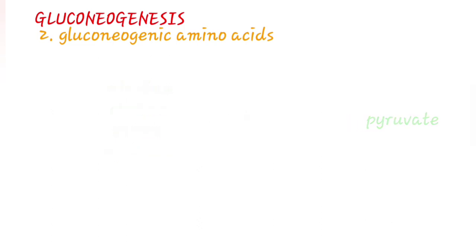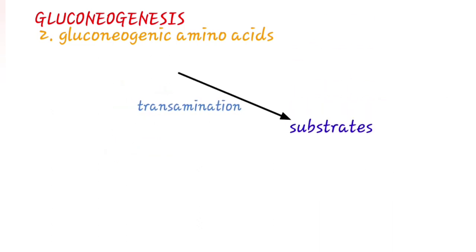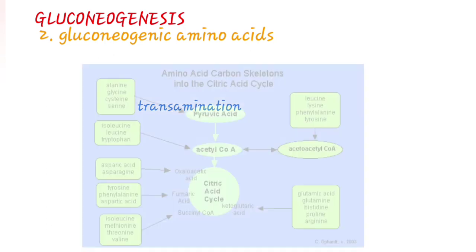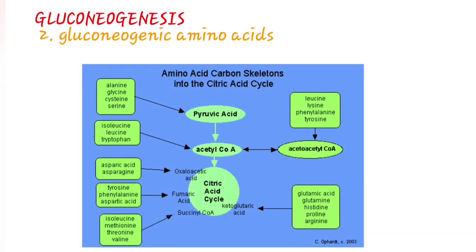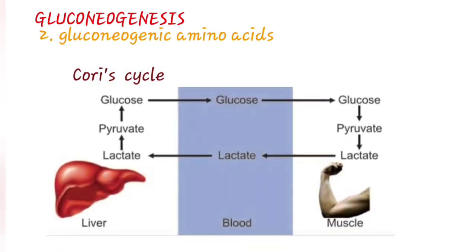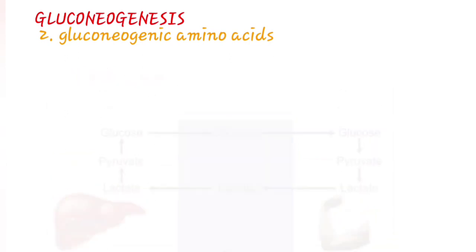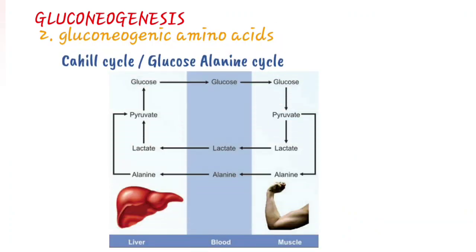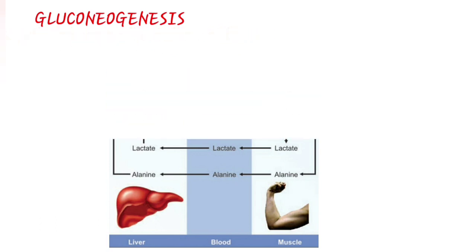Glucogenic amino acids are converted by transamination into their carbon skeletons that enter the TCA cycle. So there are 2 cycles to remember. One is the Cori cycle. The Cori cycle is a process by which lactate formed in the muscle is carried by blood to the liver, converted to pyruvate and glucose by gluconeogenesis, and transported back to the muscle and utilized for energy. The Cahill cycle is also known as the glucose-alanine cycle. The only difference is that instead of lactate, alanine is formed in the muscle, which is further converted back to glucose in the liver by gluconeogenesis.